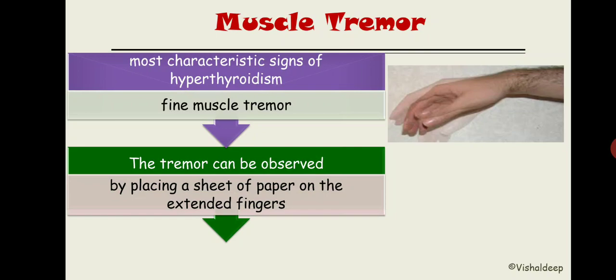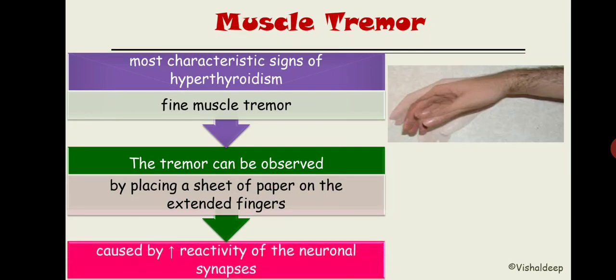Now how or why will this fine muscle tremor happen in hyperthyroidism? The answer is simple. It is because of increased reactivity of the neuronal synapse. Correct? In the hyperthyroid state, there is a higher amount of muscle excitability. You need to write down this simple phrase: increased reactivity of the neuronal synapse. And why the reactivity of the neuronal synapse increases, we are going to discuss in our next slide.